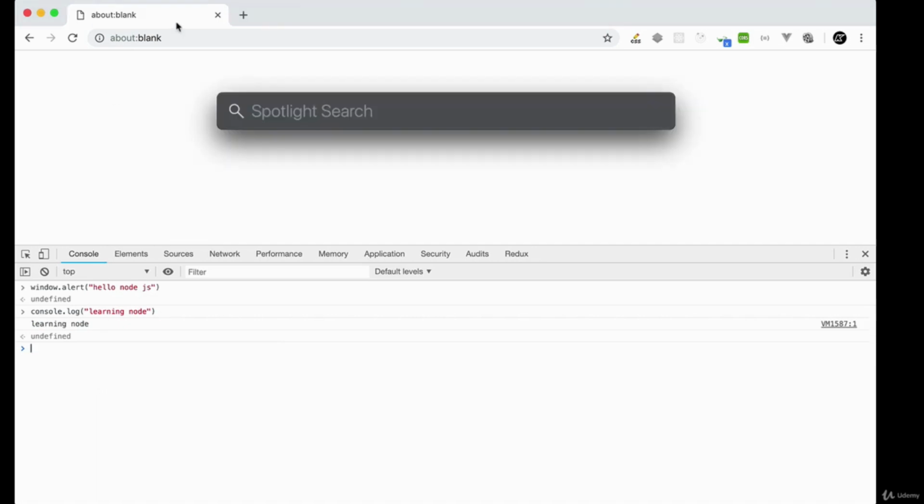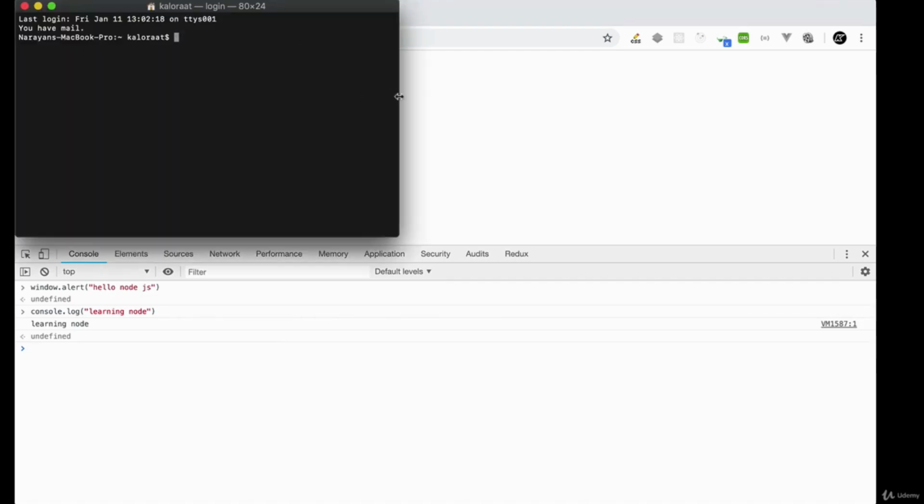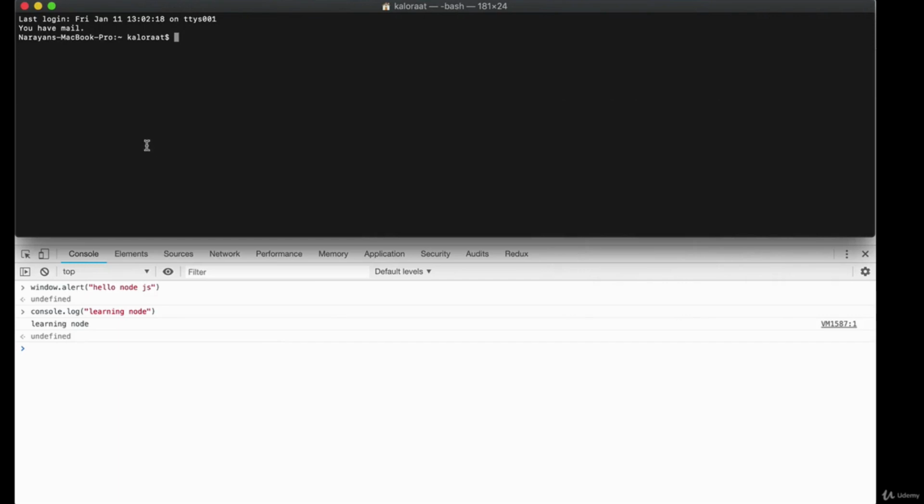So let me open a terminal here. Okay, and let's try writing the same code here, console log, and let's write the same message, learning node, and you see it says the syntax error. That means it does not understand the code we write. So this is where Node.js comes in.